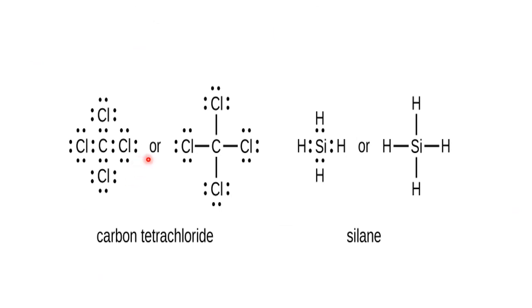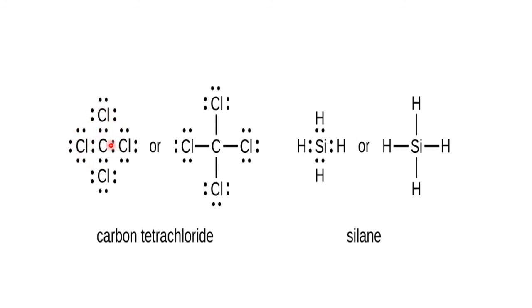And this is the Lewis structure for carbon tetrachloride. Carbon wants 4. Chlorine is 1s2, 2s2, 2p7. Chlorine has 7 electrons in its outer shell, so it wants 1 electron. So 1 electron from the chlorine, 1 electron from the carbon, they go for the bonding. And here also 1 from chlorine, 1 from carbon, and again 1 from chlorine, 1 from carbon. So like that they go for the bonding.